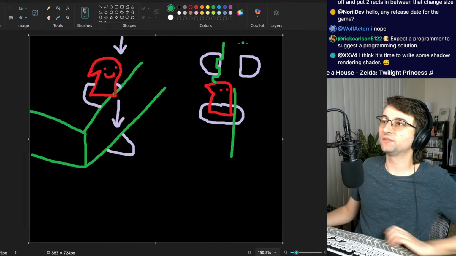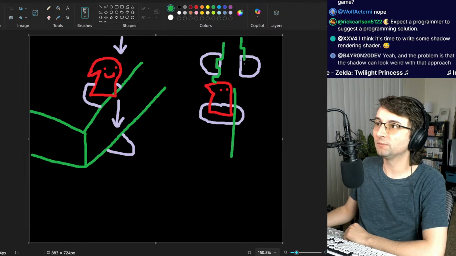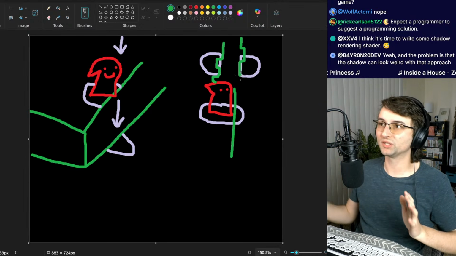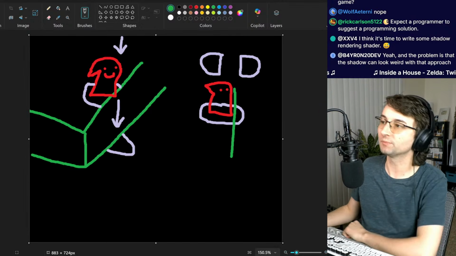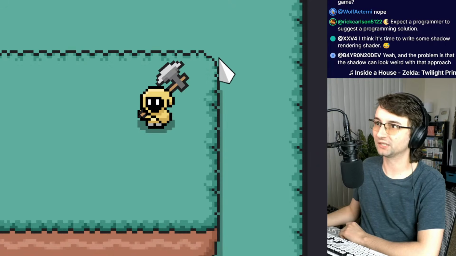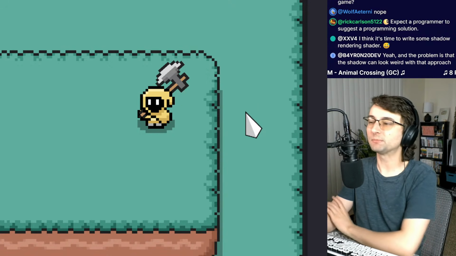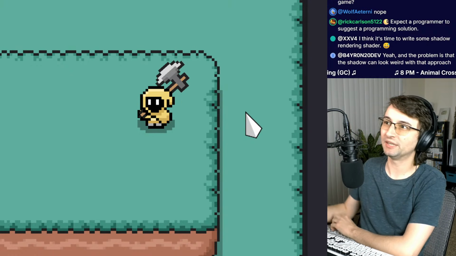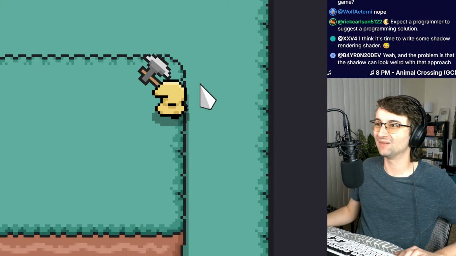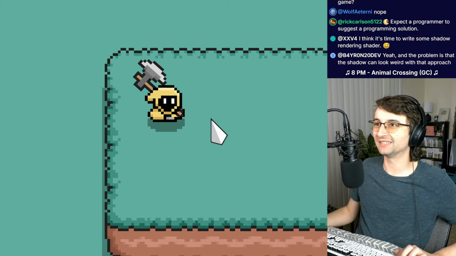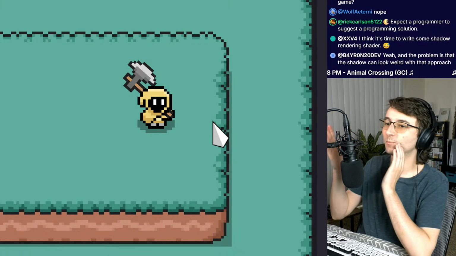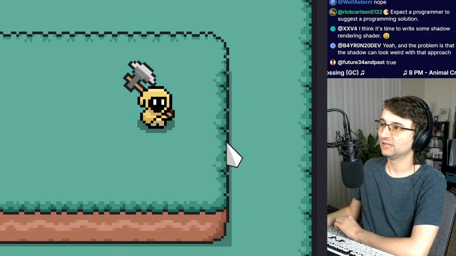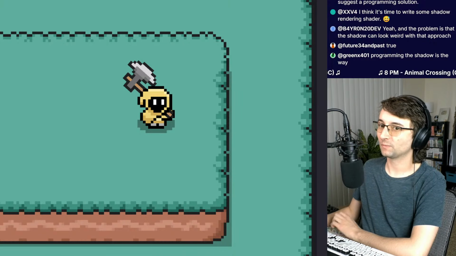It's not enough to just split the sprite, because not every line of the wall is going to be perfectly straight. If it was, then we could do this, but because there's roughness to these edges, I don't think splitting the sprite will ever be enough, because you can't split the sprite in enough ways to handle all of these strange crevices. You would still get some parts of it hanging off the edge with these notches in the side. So that's why programming the shadow is the way.